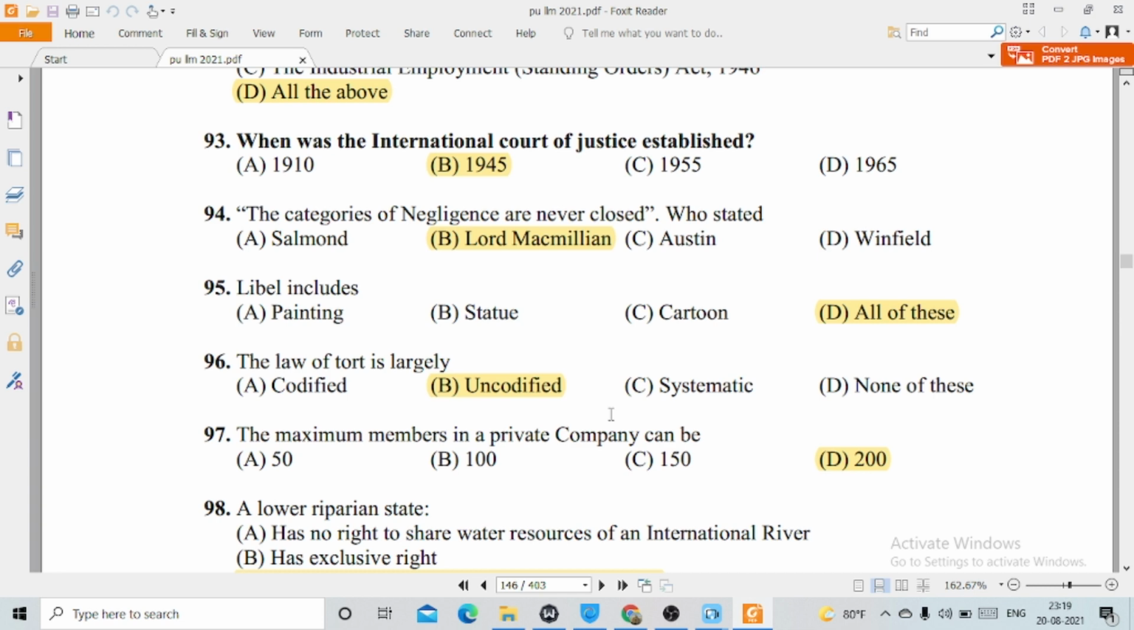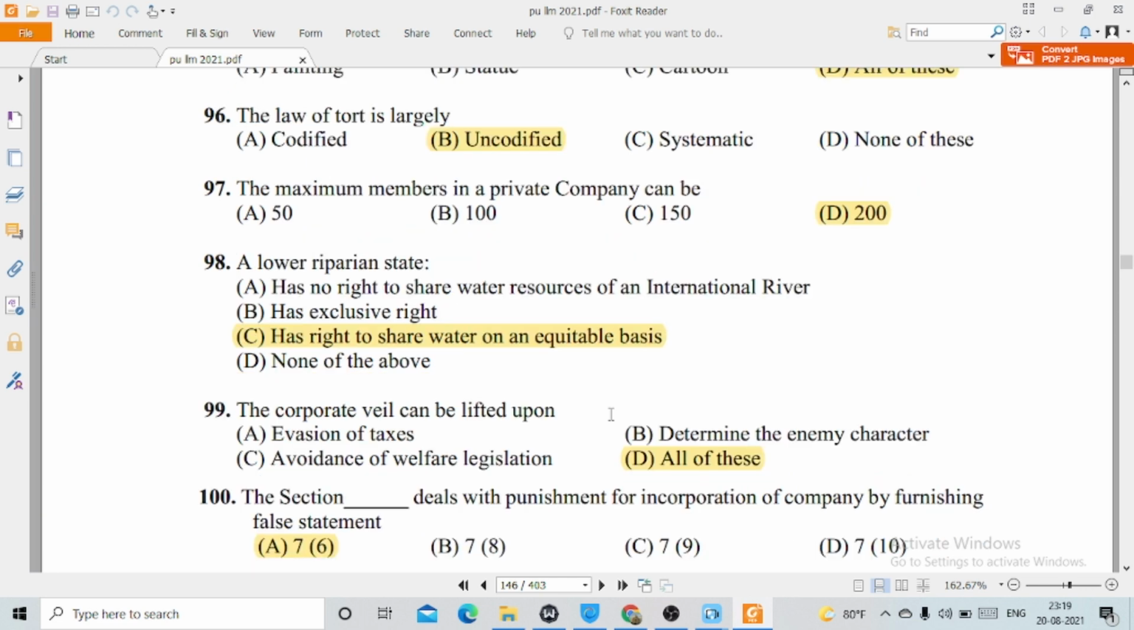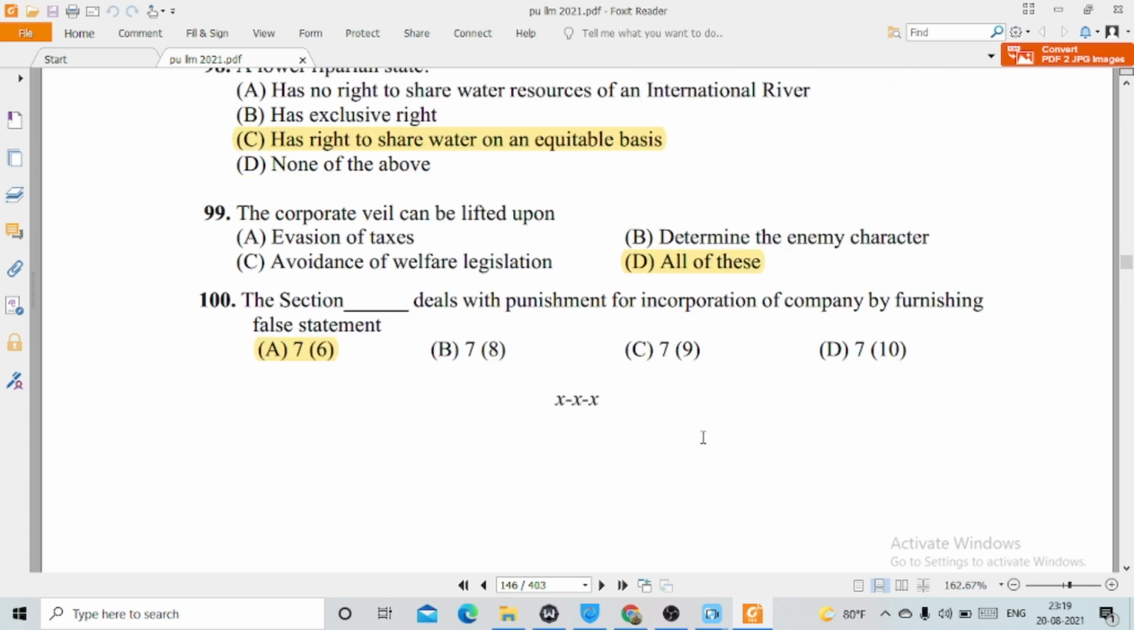97. The maximum members in a private company can be option D, 200. 98. A lower riparian state, this is option C, has right to share water on an equitable basis. 99. A corporate veil can be lifted in all of these cases: evasion of taxes, determining the enemy character, and avoidance of welfare legislation. 100. Section 7 clause 6 deals with the punishment for incorporation of a company by furnishing false statement. So this is the end of our session.